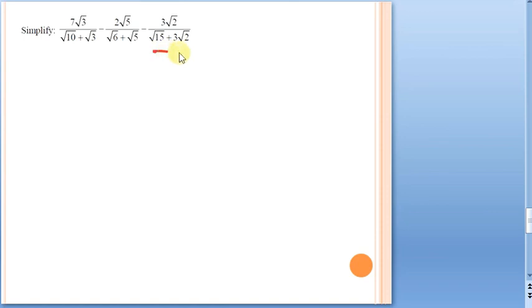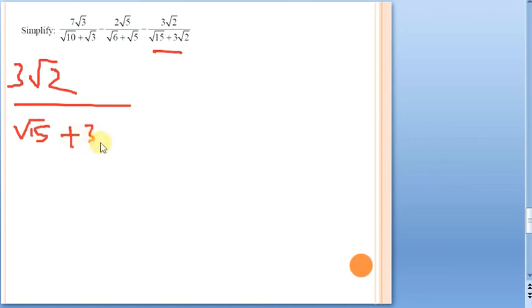Now let us take the third one, 3 root 2 divided by root 15 plus 3 root 2. That is what we have, 3 root 2. And we have to multiply with the conjugate of this one, because that is going to be our rationalizing factor. So root 15 minus 3 root 2.